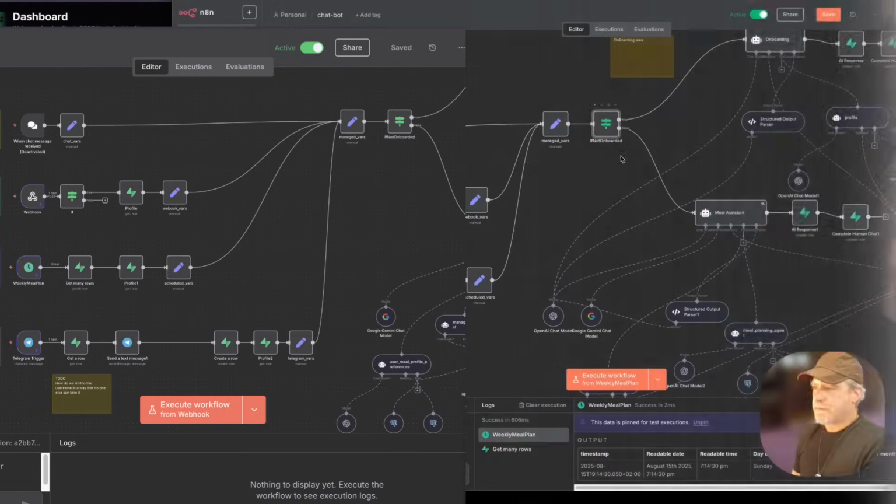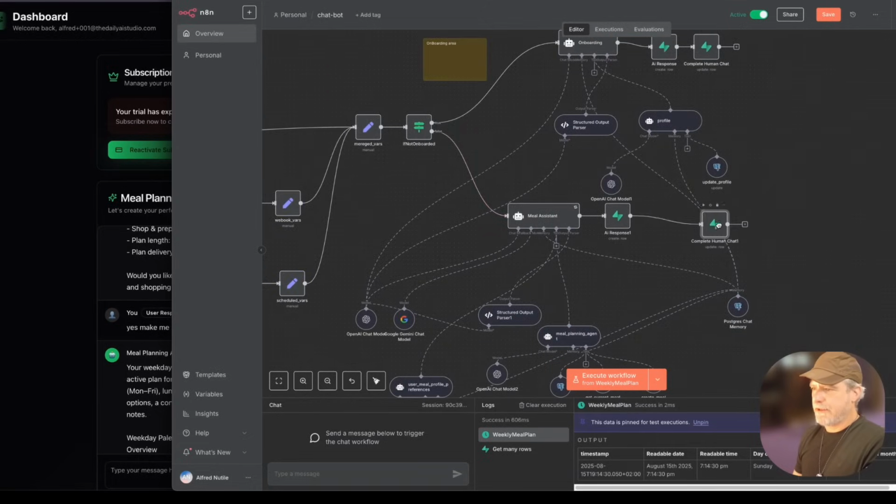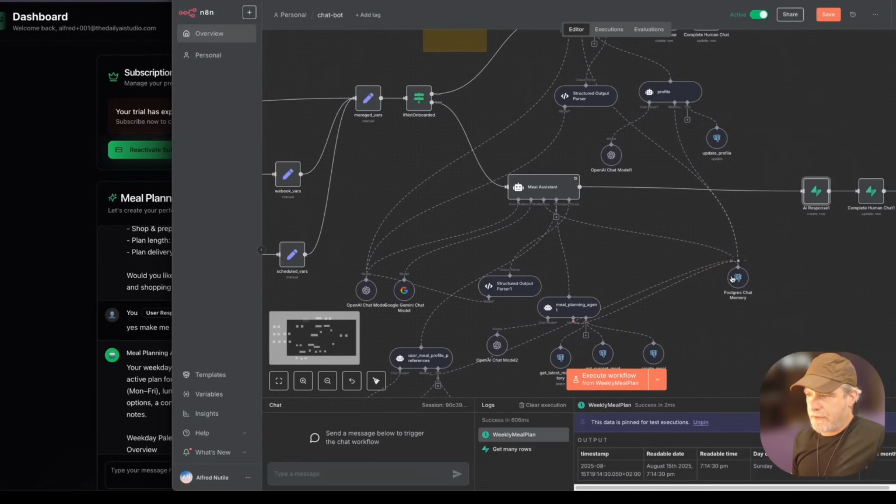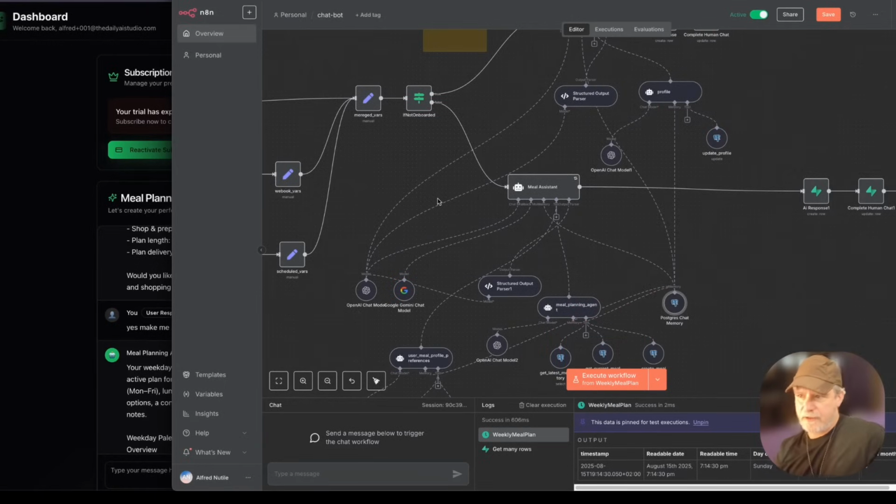Now, once we get to here, I've got to decide if I want to show this as a chat message or not. Having a chat history for everything is more for the UI. Having a chat history that's built into N8N is going to happen either way because it's going through here. But having it in the UI, I don't think I need that.